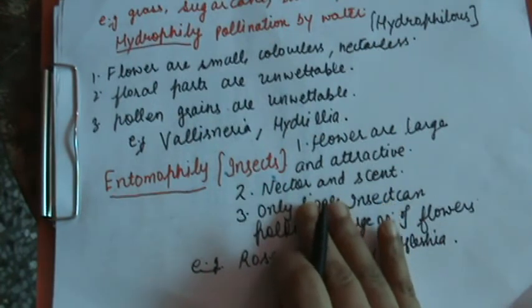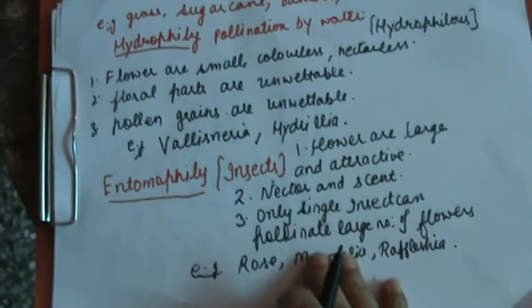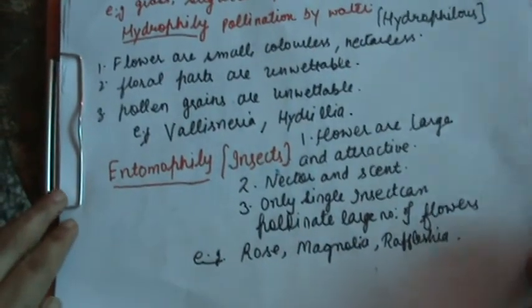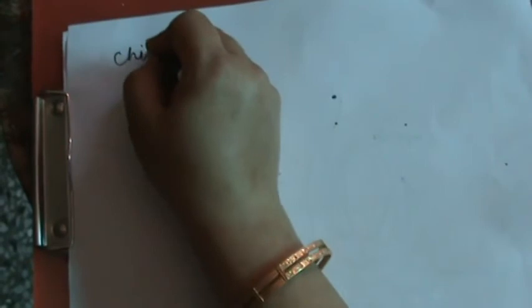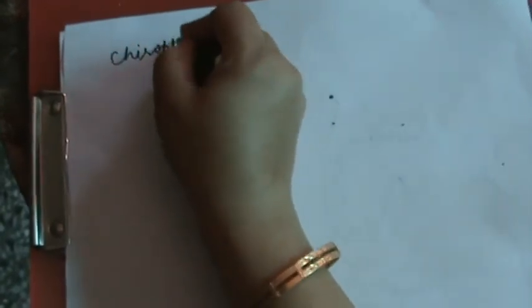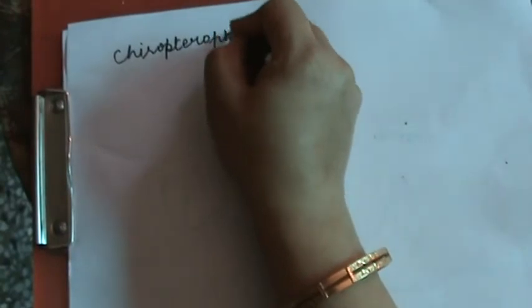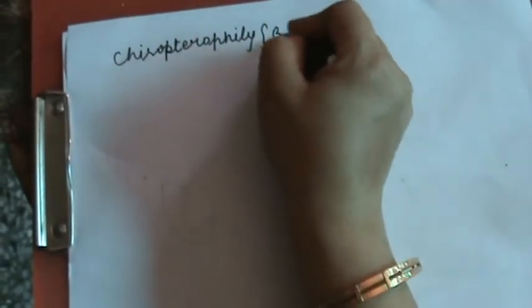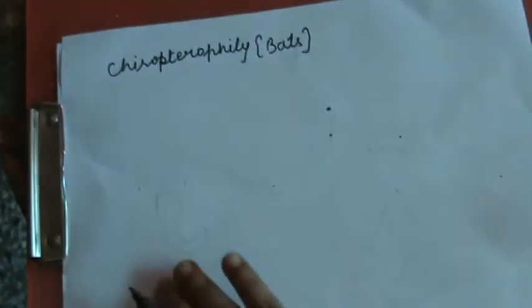And next is pollination by bat. That pollination is known as chiropterophily, by the help of bats.